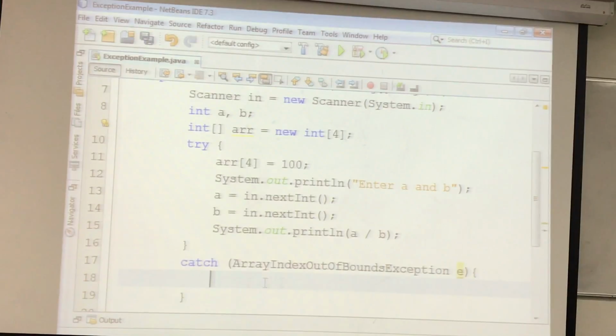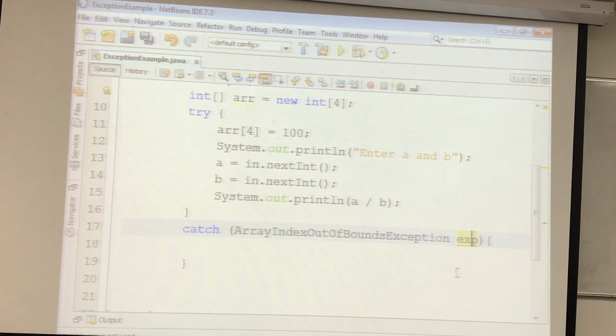Which class? ArrayIndexOutOfBoundsException. You can write e, you can write exp, you can write your name, up to you. It's just an object.